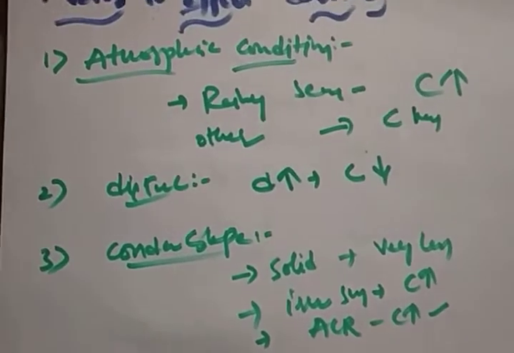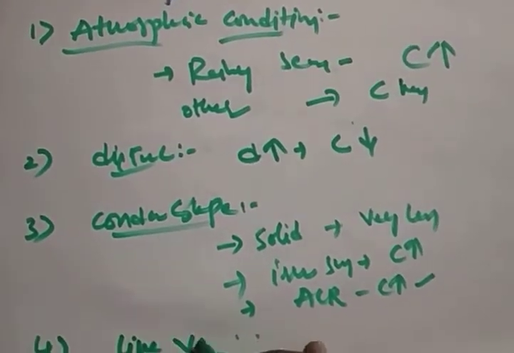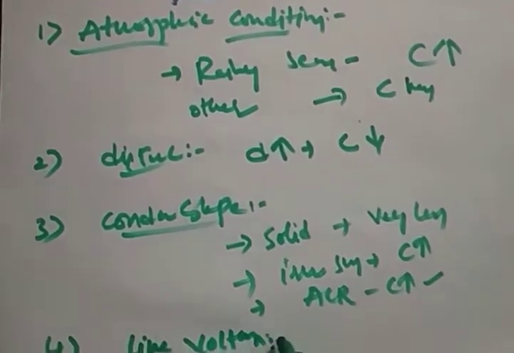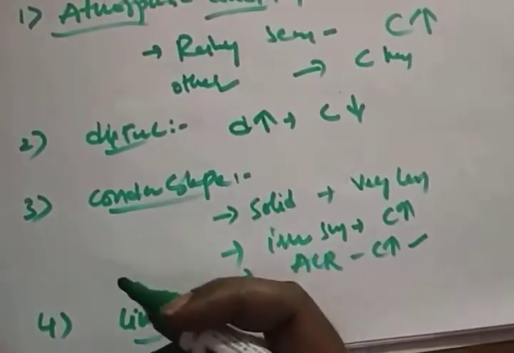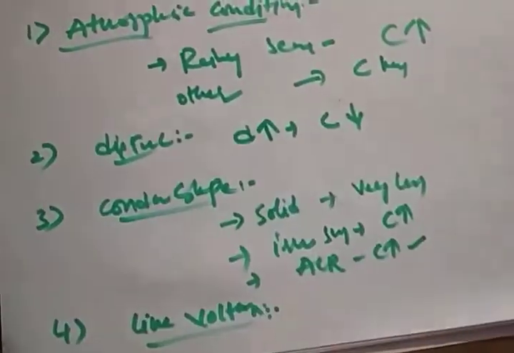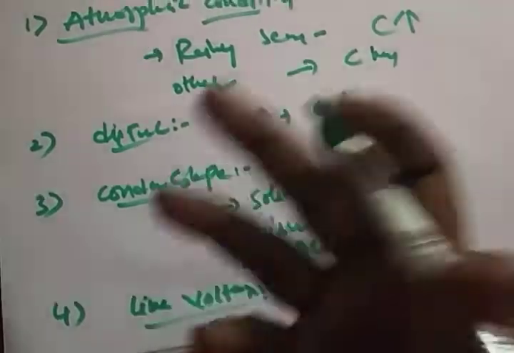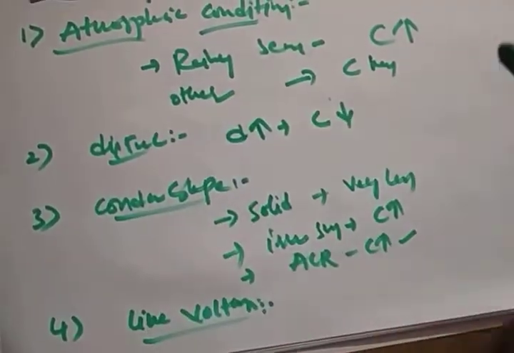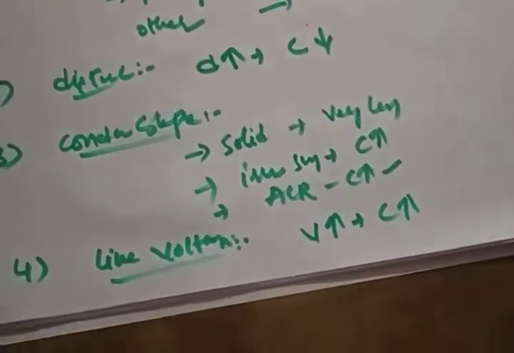After that, line voltages. If you are increasing your line voltages, definitely the potential gradient will increase. So definitely the gradient voltage at which the corona will form also rises. Air breakdown will occur. As the line voltage increases, the corona formation also increases.